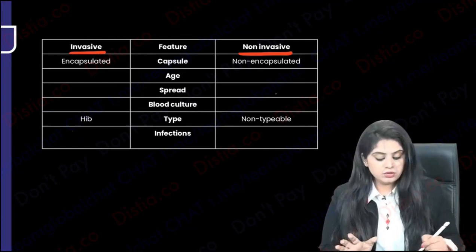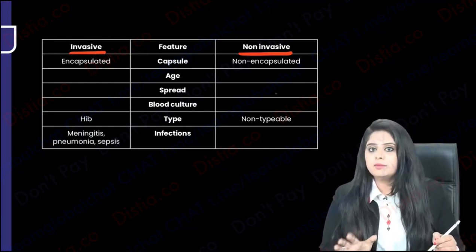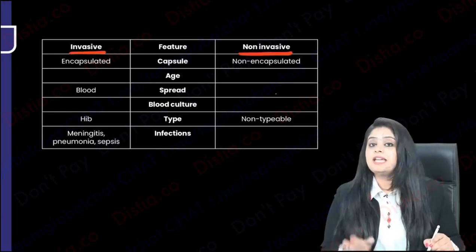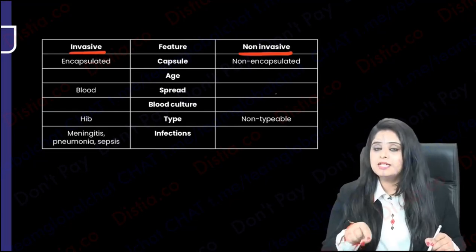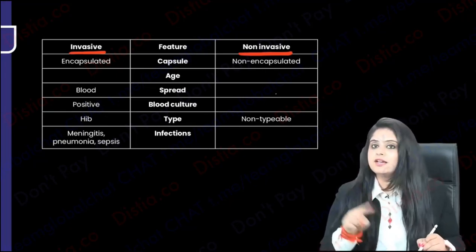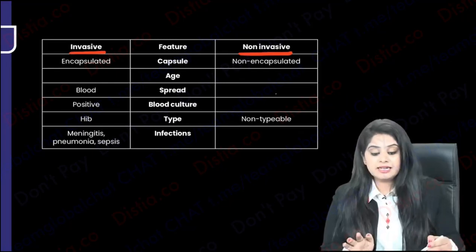It can cause things like meningitis, pneumonia, sepsis. It will invade a lot. And second, it will also invade into my blood. And anything that will invade into my blood means that it is going to come out positive in a blood culture.